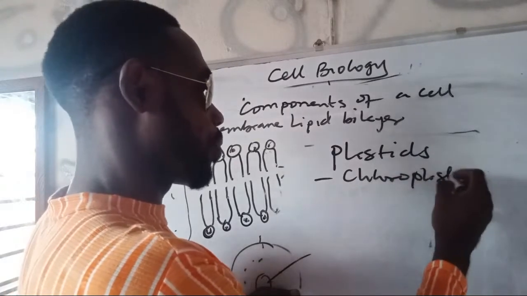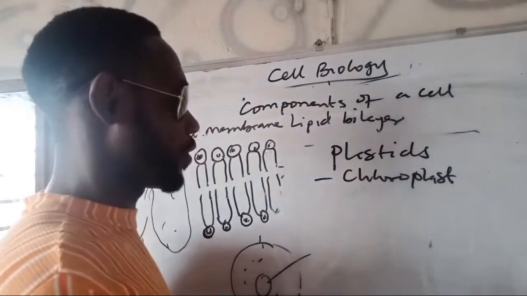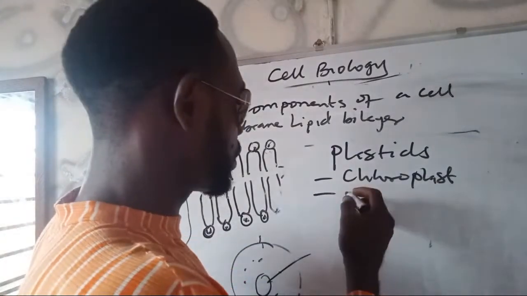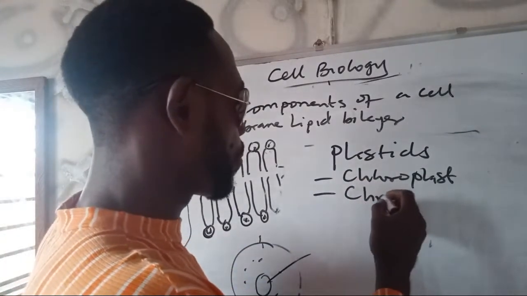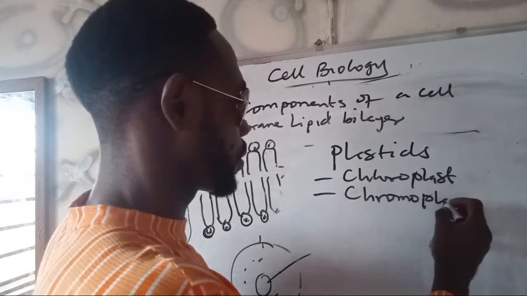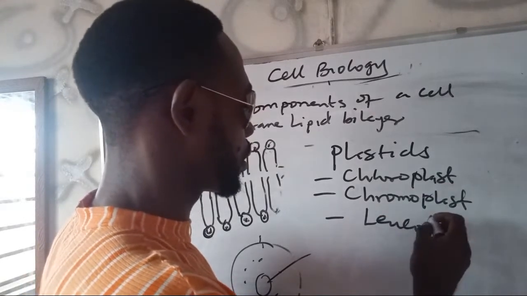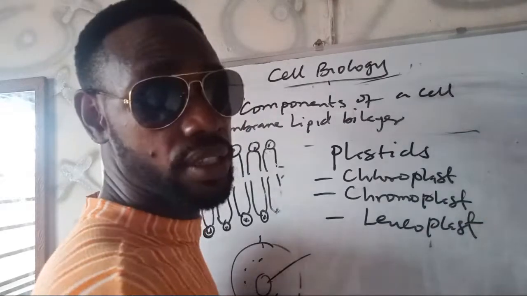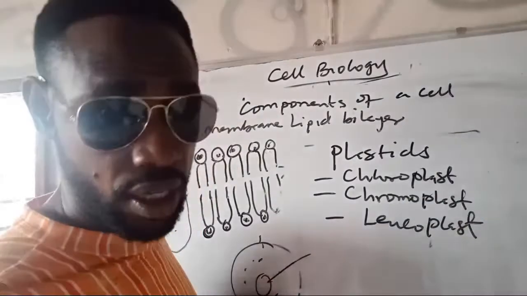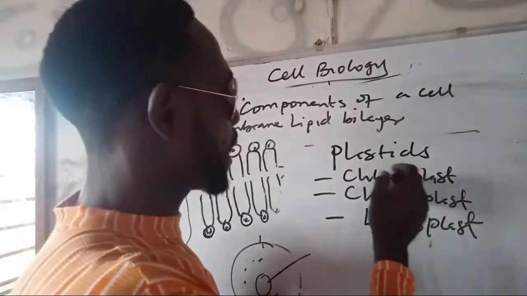chloroplast, which is the common one and was discovered by von Sachs, and it contains the chlorophyll. Then we have the chromoplasts, and then we have also the leucoplasts. Anything leuco in science or in biology specifically means colorless. So the plastids are into 3.